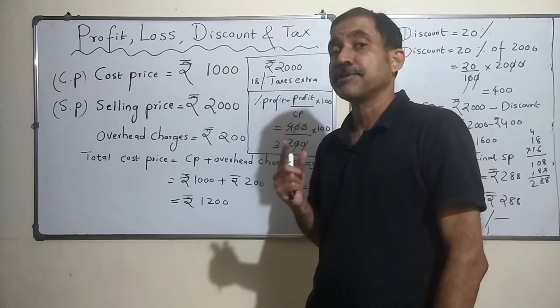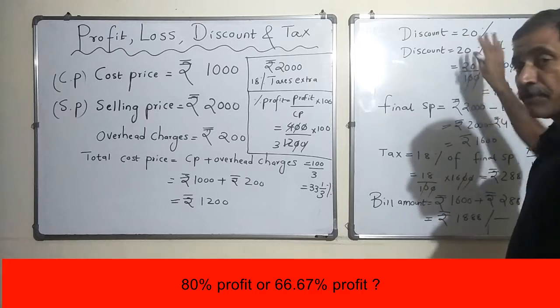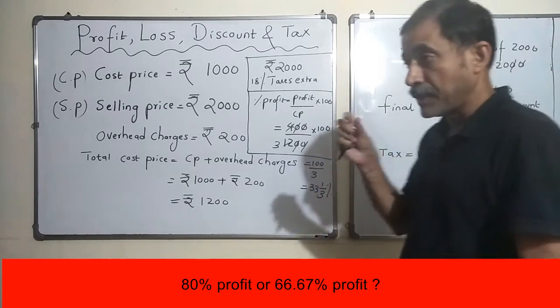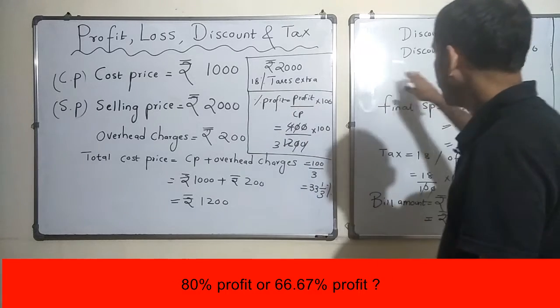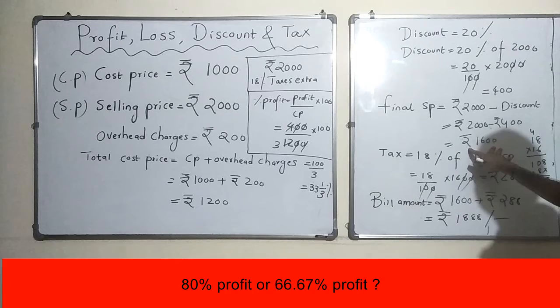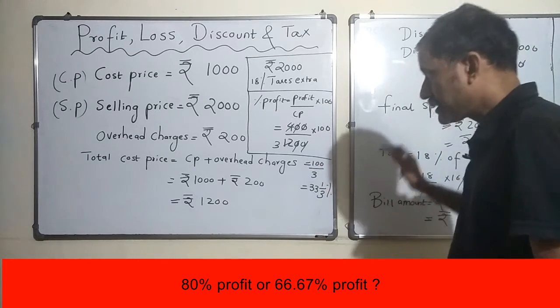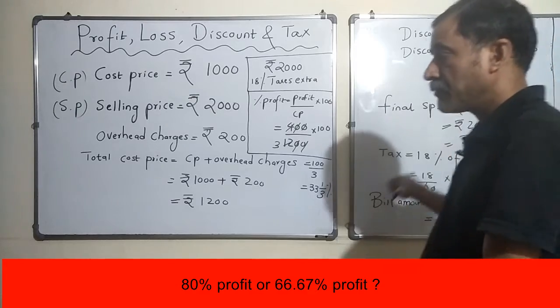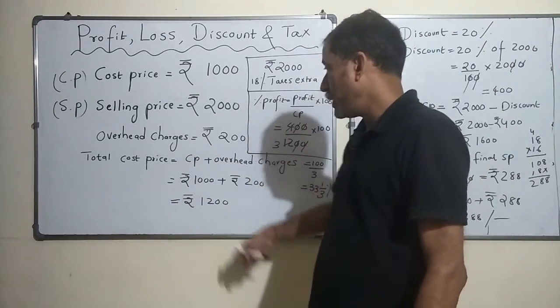And then my article was not selling, so I had to give a discount of 20% on the price I had marked on the article, which was 2000. So the 20% discount amounted to 400 rupees, and eventually I sold my article for 1600 rupees. The final selling price was 1600 and the total cost price was 1200.